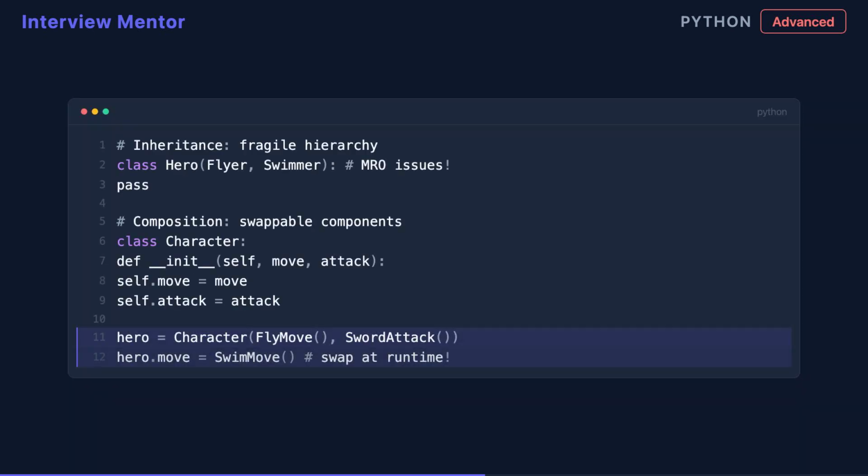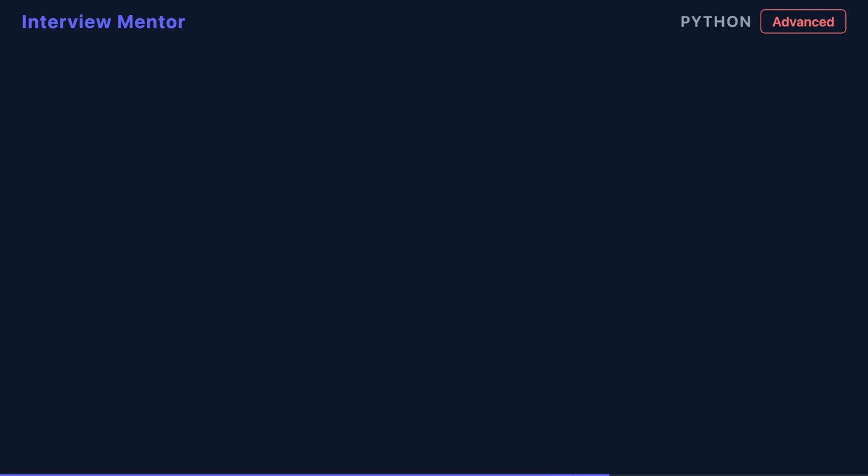Here's a concrete example. Instead of inheriting flyer and swimmer, a character class takes movement and attack strategies as constructor arguments. You can swap the movement object at runtime with no class changes needed. This is the delegation pattern. Behaviors stay independent and interchangeable.